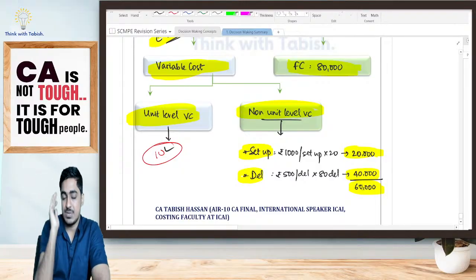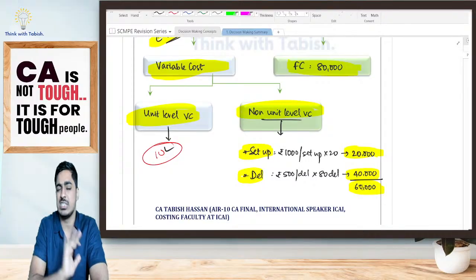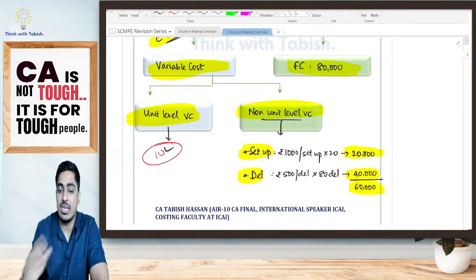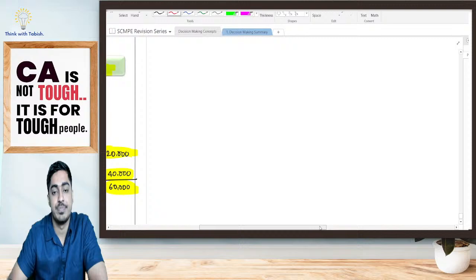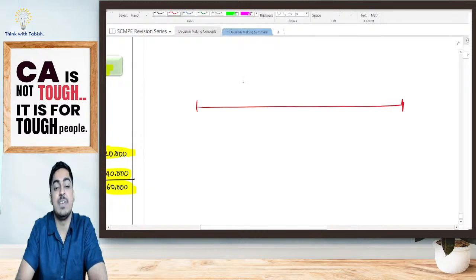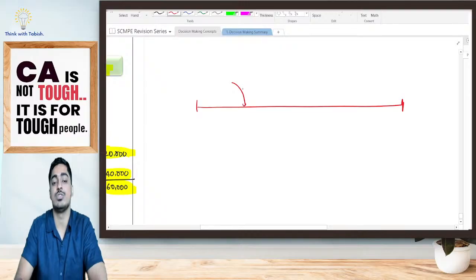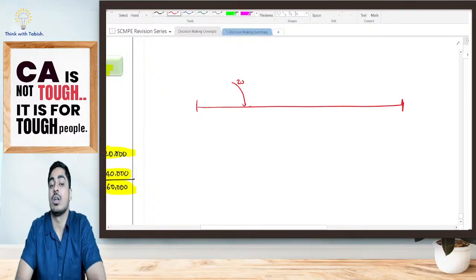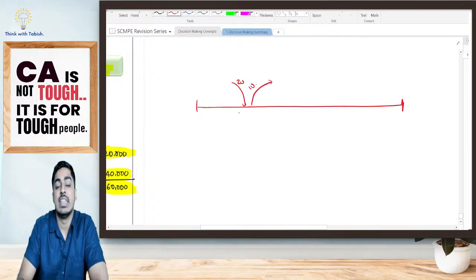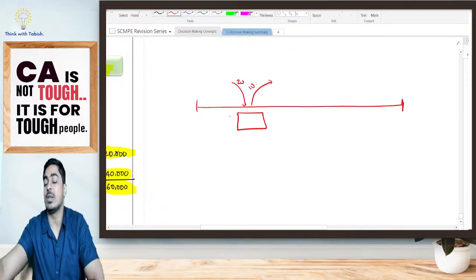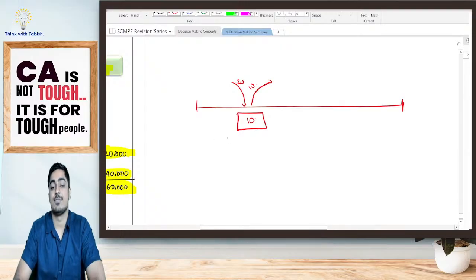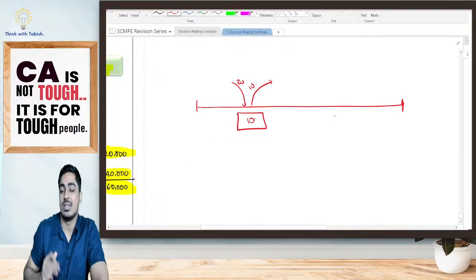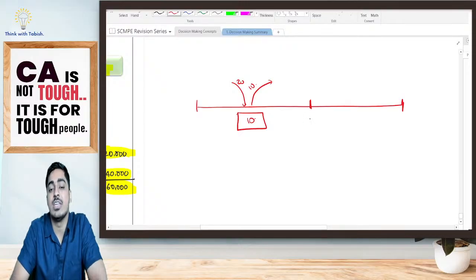Now pay attention, students. I want to calculate my break-even point. Simple, nothing more is there. Look at this. I am selling one unit, one pen. If I sell one pen, how much selling price am I getting, students? 20 rupees. In order to produce or sell one pen, how much variable cost am I incurring? Unit level variable cost, 10 rupees. That means by selling one pen, how much contribution am I getting, students? How much net cash am I having? 10 rupees. From my contribution, I should be paying all my cost. Now, in between, I will be having my non-unit level variable cost. Yes or no?